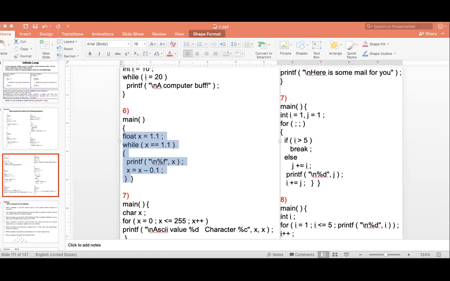If we put it like that, it's correct, but if it's 1.1, there will be no output. So it is related to that integer to float conversion.